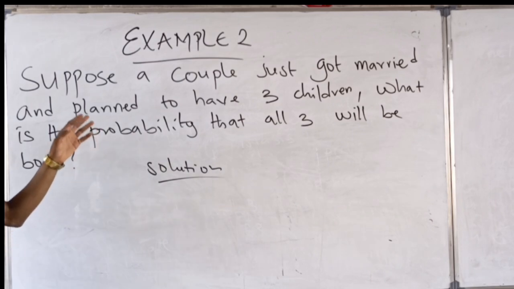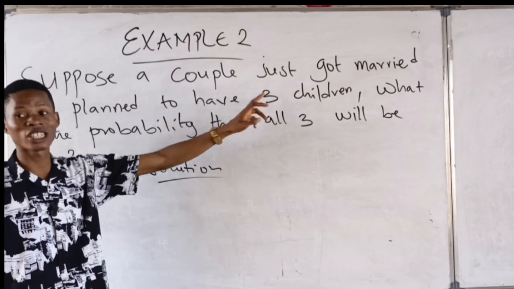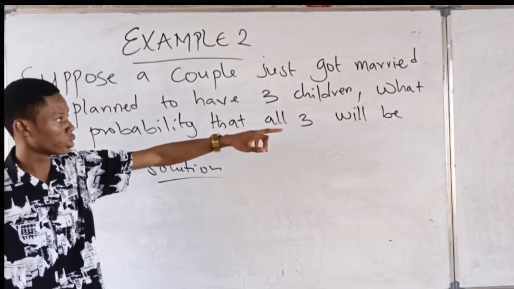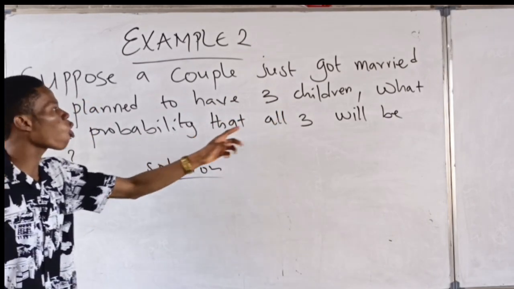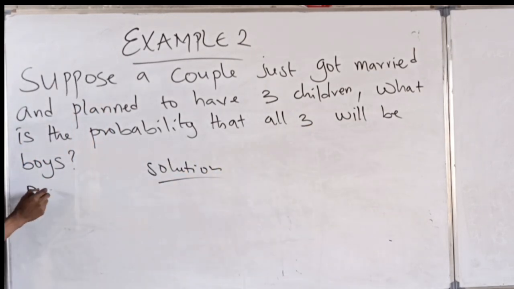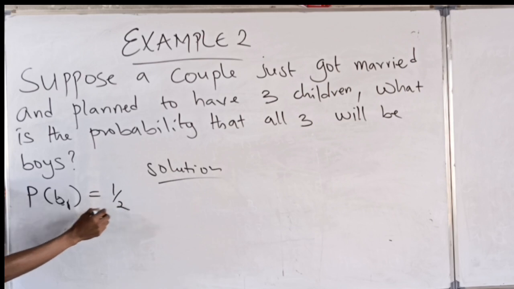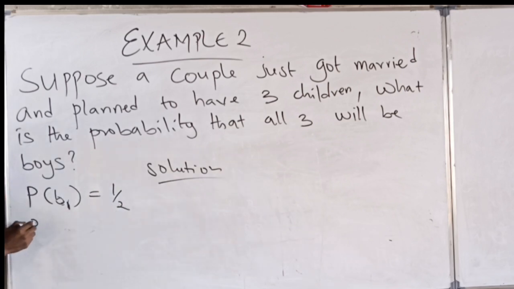The question says, suppose a couple just got married and planned to have 3 children. How many children? 3 children. What is the probability that all 3 will be boys? Now, what is the probability that the first one will be a boy? Let me call the probability of the first child being a boy B1. So the probability of the first child being a boy is 1 over 2, right? What is the probability that the second child will be a male? 1 over 2.